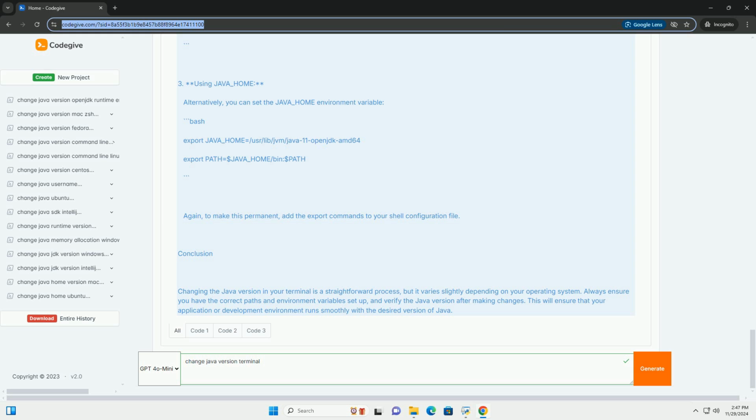Conclusion. Changing the Java version in your terminal is a straightforward process, but it varies slightly depending on your operating system. Always ensure you have the correct paths and environment variables set up, and verify the Java version after making changes. This will ensure that your application or development environment runs smoothly with the desired version of Java.